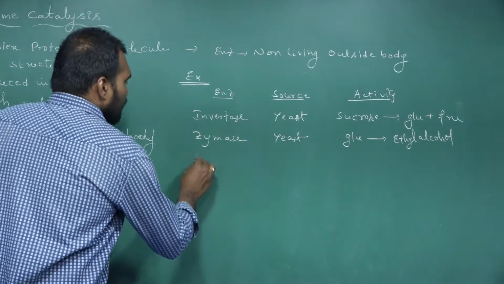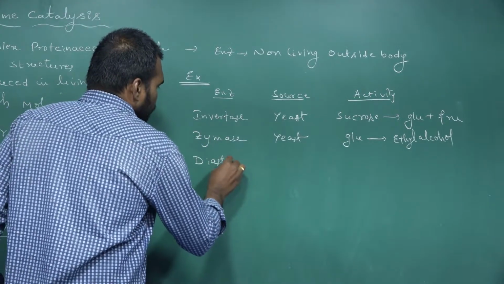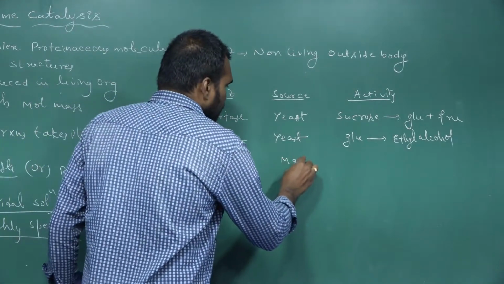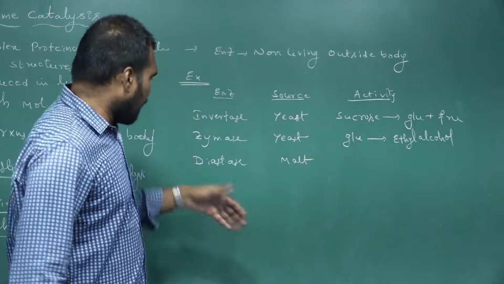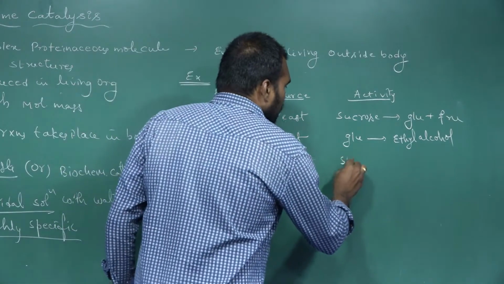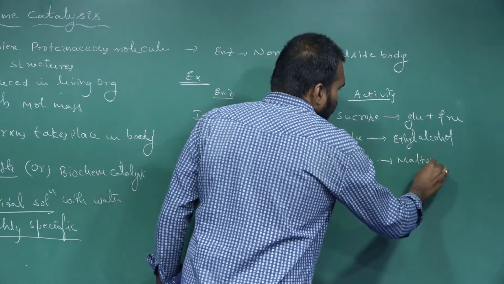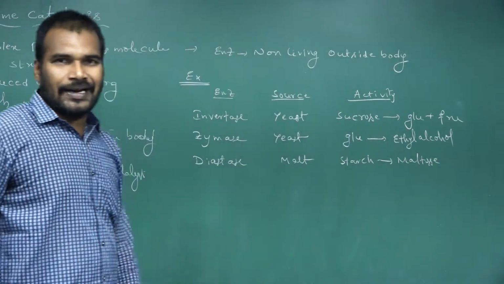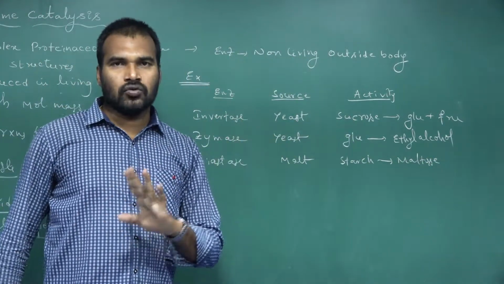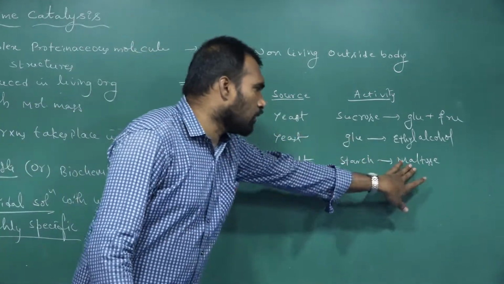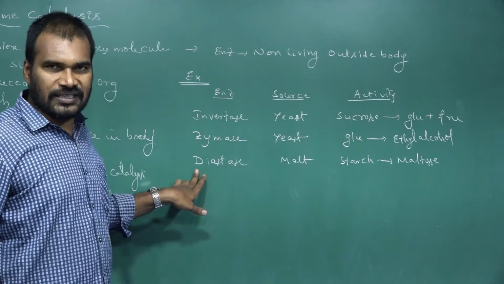Next one, diastase. The source of diastase enzyme is malt, and it hydrolyzes starch into maltose. Maltose is one of the disaccharides. Sucrose, lactose, maltose, these three are what? Disaccharides. To convert starch into maltose, we use diastase enzyme.